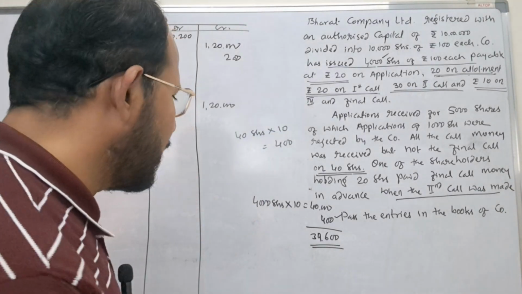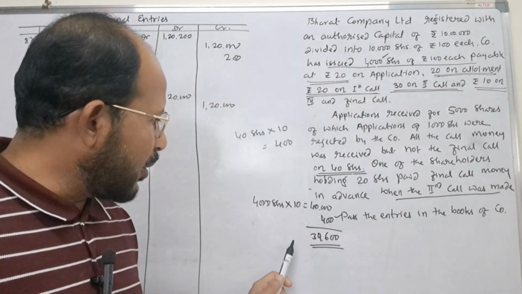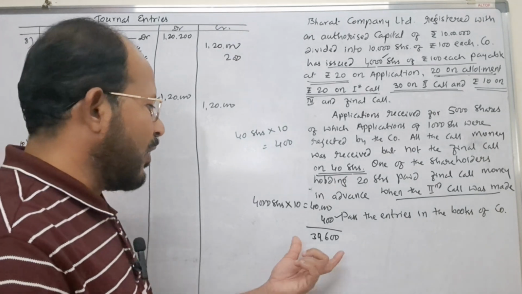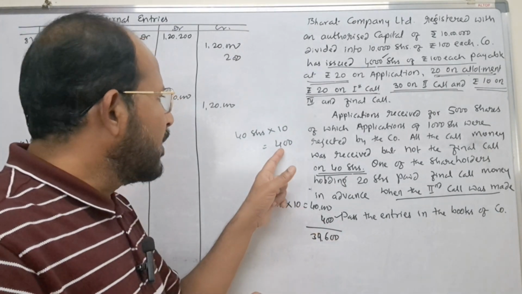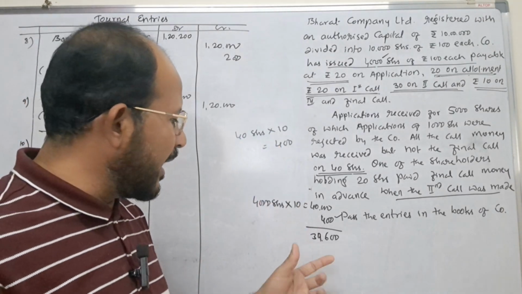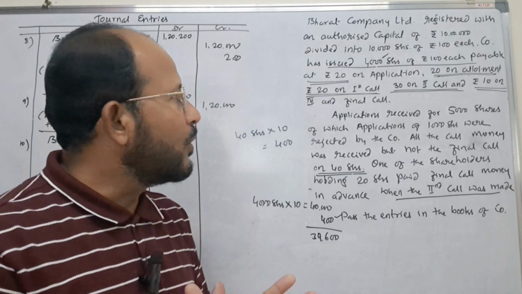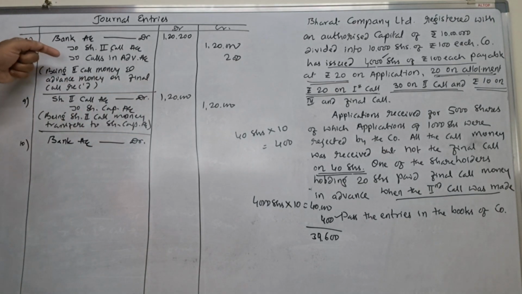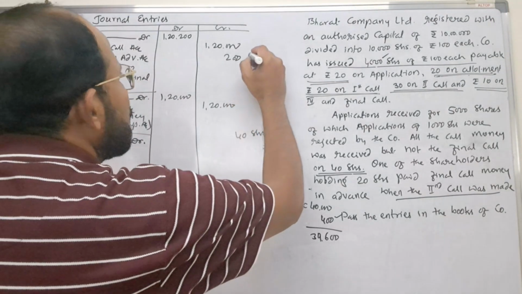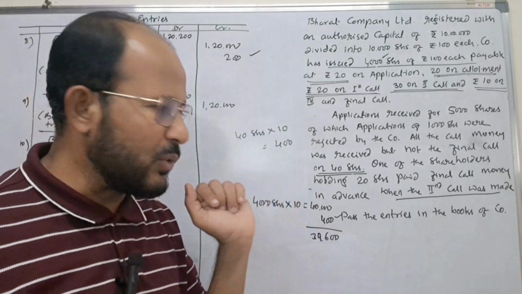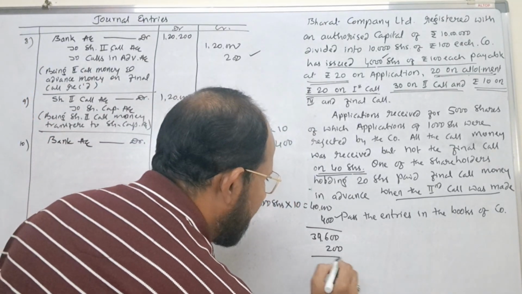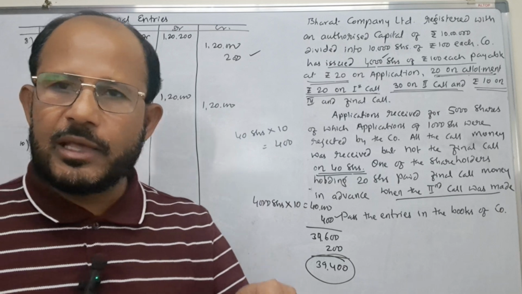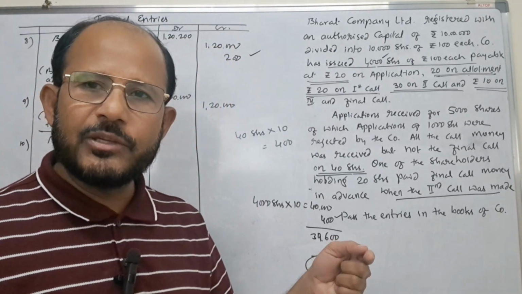How much call money is received? One more important thing you understand here. 39,600 is the amount which is to be collected now. Some of the shareholders have not paid rupees 400, therefore that amount is deducted. 39,600 is the amount which is to be collected by the company on final call. Now you see, when the second call was made, that time one of the shareholders paid rupees 200. Already he has paid how much? Rupees 200. It means company collects only how much? 39,400 now, and 200 is already there with the company. Therefore, this rupees 200 is to be adjusted.